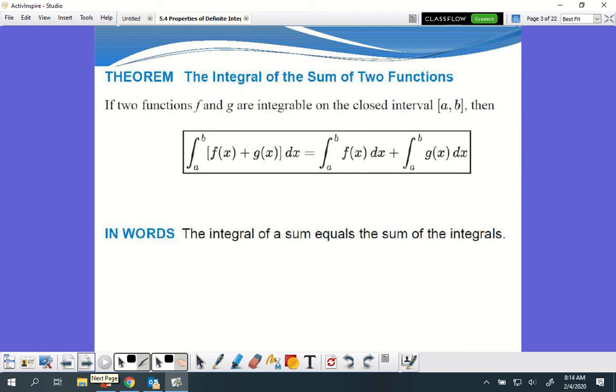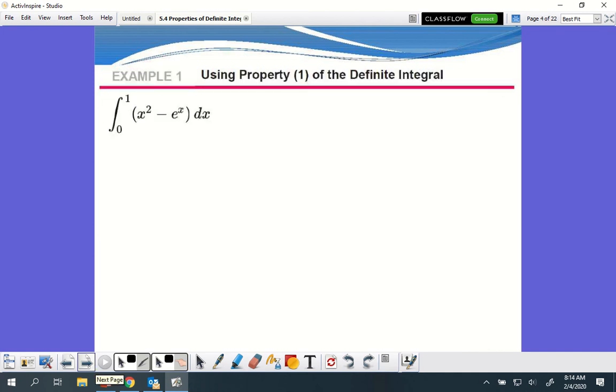Integral of the sum of two functions. If two functions f and g are integrable on the closed interval a to b, then it's basically just take the integral of both. Okay, and I'm going to have C. All right, so we're going to do this. So antiderivative. So I have bounds, right? So I could break this up. I could actually break it up into two separate integrals.